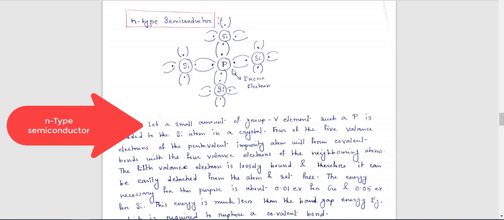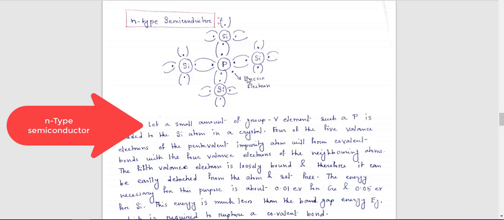You can see here that I have added phosphorus, a group 5 element, to the silicon, that means 1, 2, 3, 4 and 1 electron is excess. So already it has some excess electron. When you add this group 5 element to the silicon intrinsic semiconductor, we already have some free electron, and normally this electron is loosely bound.